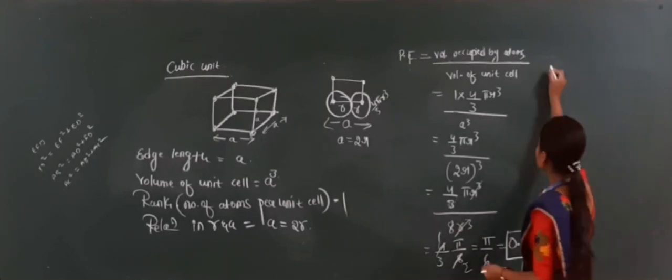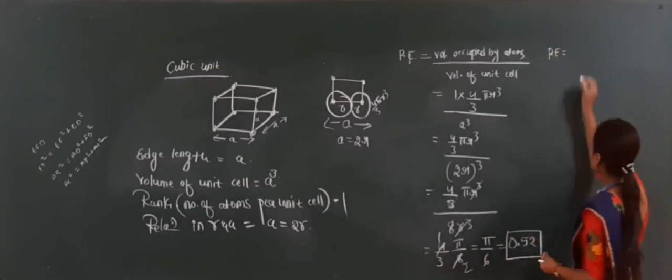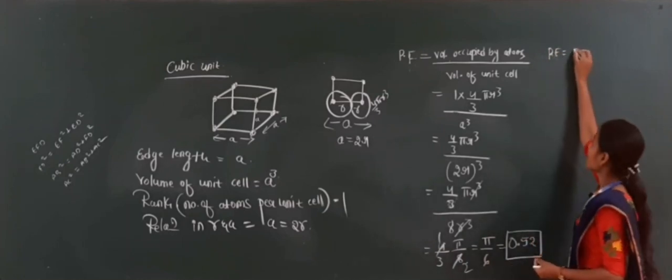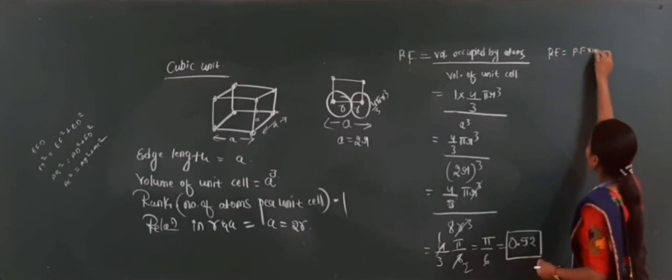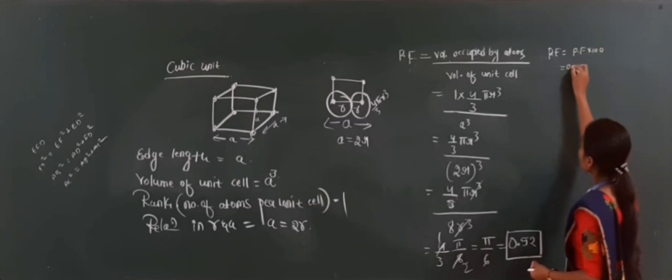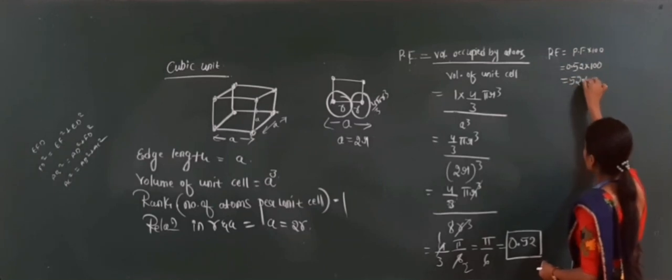Now next one is packing efficiency. What is the packing efficiency? Packing efficiency is nothing but the packing fraction into 100. What is the packing fraction value? 0.52 into 100 is equal to 52%.